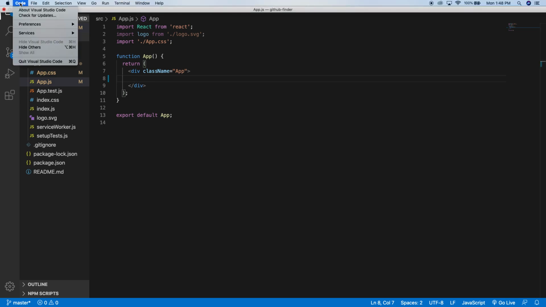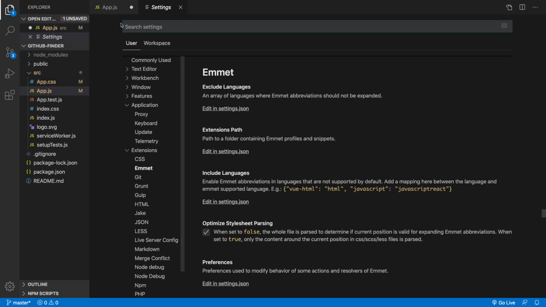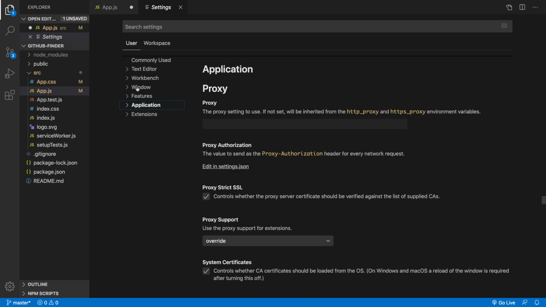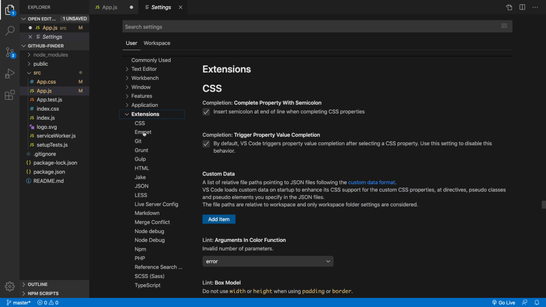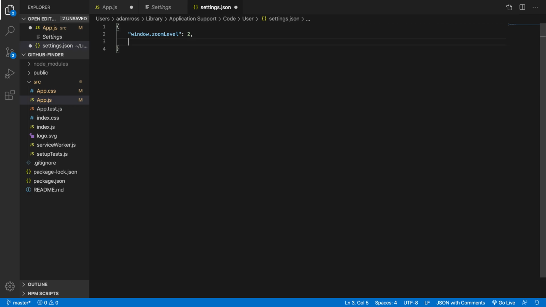So just go up here to code, go to preferences, go to settings, and then once you get there, you have all these on the side here, text editor, workbench. Just go to extensions, go to Emmet, and then right here, what I do is, where it says included languages, just edit in JSON settings.json, go to that. So then in here, the only reason it has that window zoom level 2 is because I have my window zoomed in a little bit so you can see it.